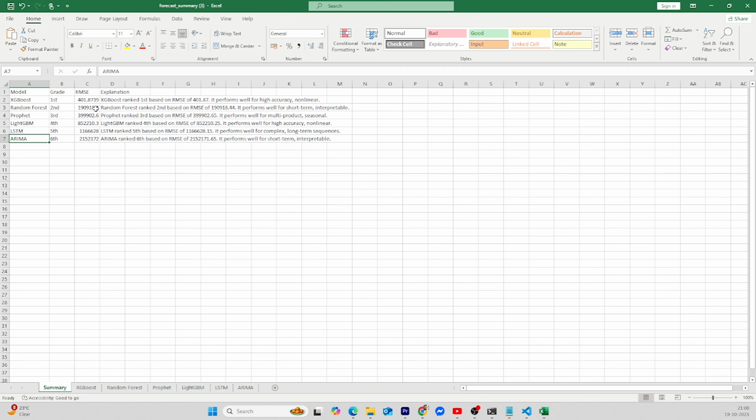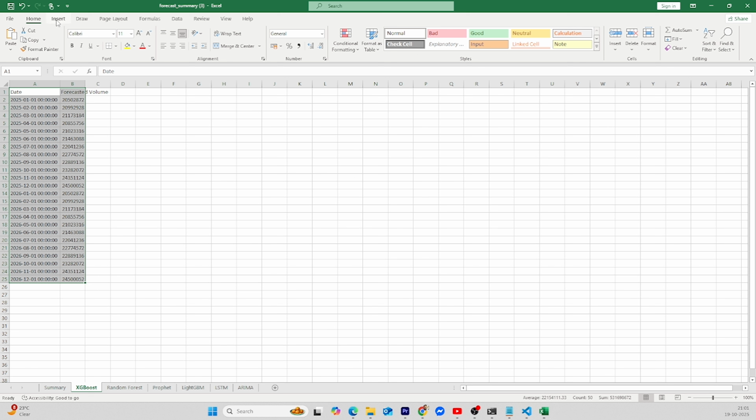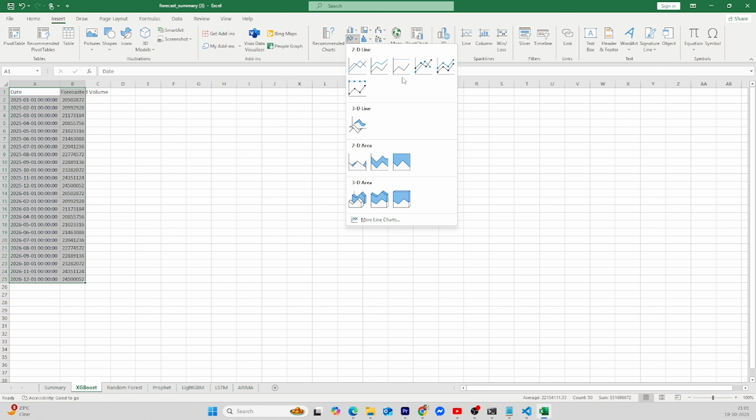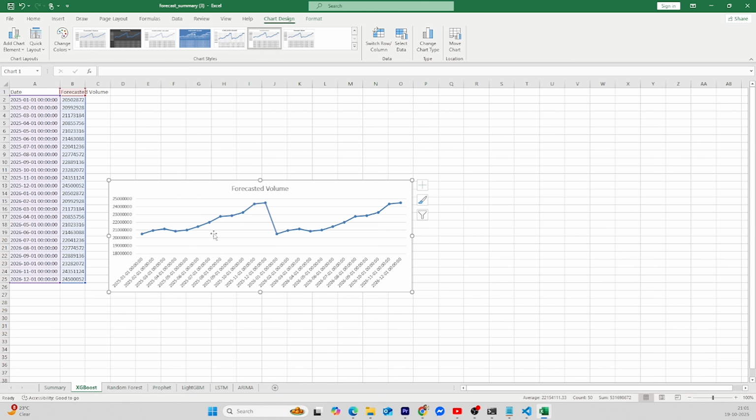So in our case, XGBoost is the one giving us the most accuracy, and then let's see how close it is to reality. So you see, if I plot a graph here, although the graph is also showing on my tool as well. So you see, this is how it has created the month over month data. So there is a seasonality, right, which we can clearly see, and then here the volume suddenly drops after December. So if I go to my tool as well,